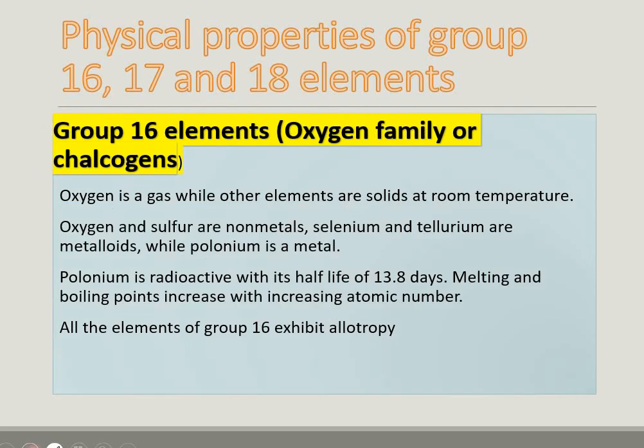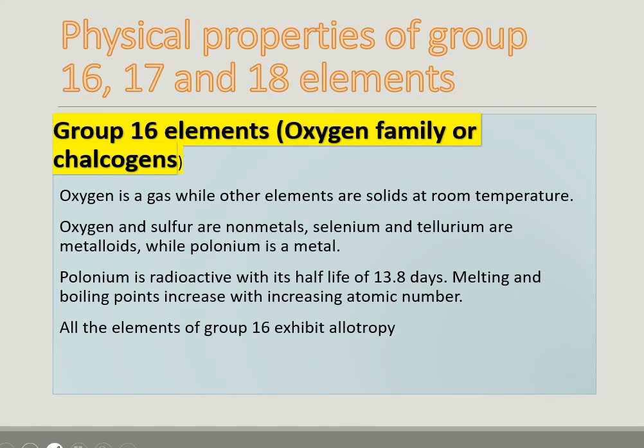Now let's talk about physical properties of group 16, 17 and 18 elements. Group 16 elements, or the oxygen family, or chalcogens. Oxygen is a gas while other elements are solid at room temperature. Oxygen and sulfur are normal non-metals. Selenium and tellurium are metalloids, whereas polonium is a metal. Polonium is a radioactive metal with a half-life of 13.8 days. Melting and boiling points increase with increasing atomic number in group 16 elements, and all the elements used to